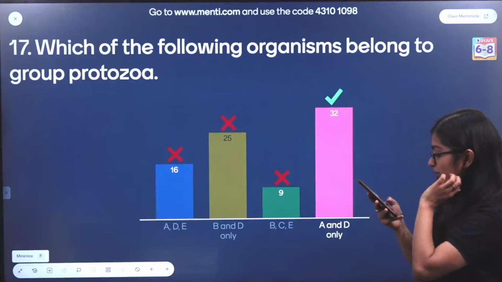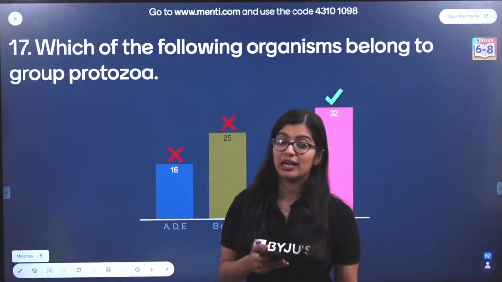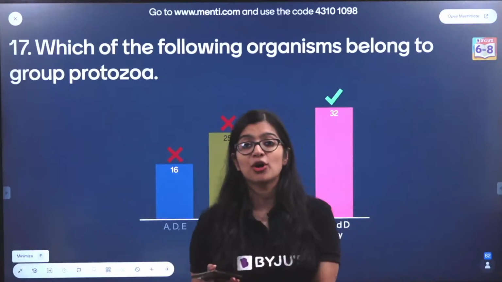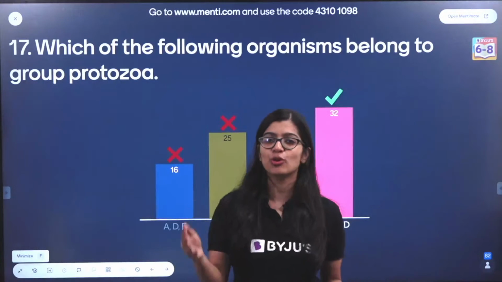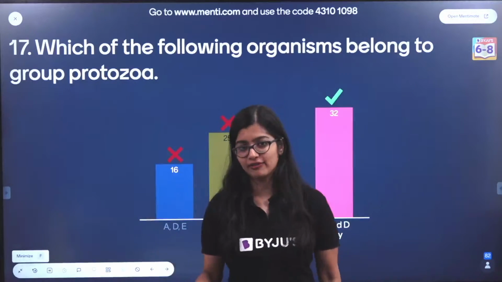Difference between prokaryotic and eukaryotic. Eukaryotic organisms are those which have a well-defined nucleus, while prokaryotic do not have a well-defined nucleus.